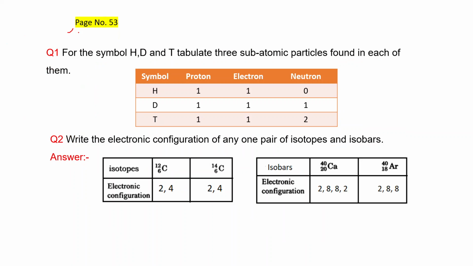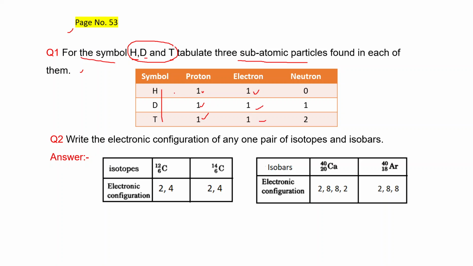Then page number 53. For the symbols H, D and T, tabulate the 3 subatomic particles found in each of them. I think you are familiar with this H, D and T. Actually, these are the isotopes of hydrogen. As we know, isotopes have the same atomic number, and atomic number is equal to the number of protons. That's why all these 3 have the same number of protons. H is 1, D is 1, T is also 1. And all these are neutral. That's why electrons are also the same as the number of protons, so electron is also 1, 1, 1.